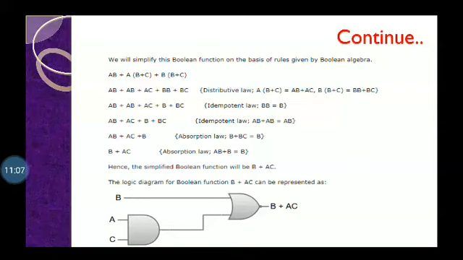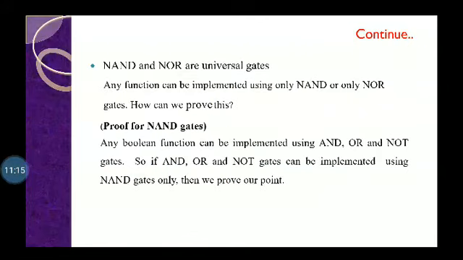Now this is the simple example of the previous problem. We solve these equations and after that we will get B plus AC. Now next, the most important thing is that we have to prove that the NAND gate is universal. Any Boolean function can be implemented using AND, OR and NOT gates because these are the basic gates. So if AND, OR and NOT gates can be implemented using the NAND gate, only then do we prove our point.